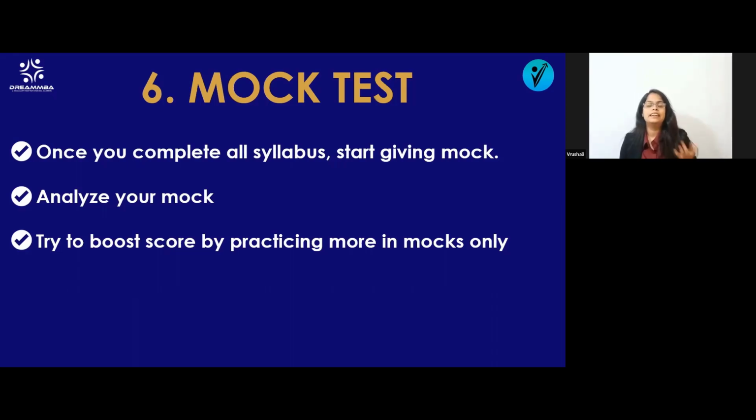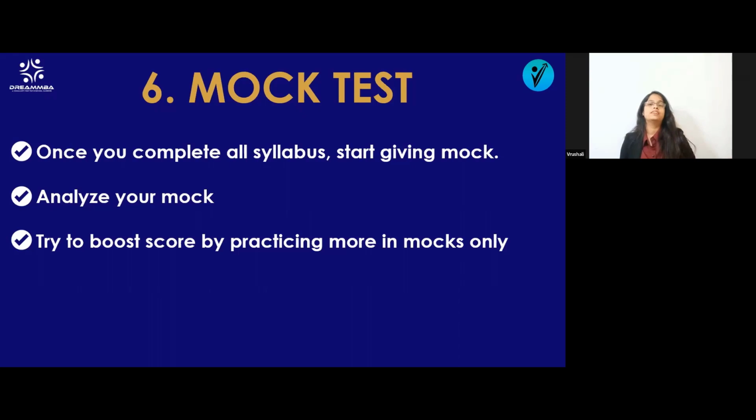So you get the idea of exactly how the exam will be, what the timer will be. In that timer, can I solve it? If I require more time, whether I need to increase the calculation speed or I need to increase this level. Means you have to analyze that mock test. By analyzing, you will get to know in which topic you are weak, which question you can solve in less time, can I solve it in less time, is there any other method to solve this question. All this you get to know from the mock test.